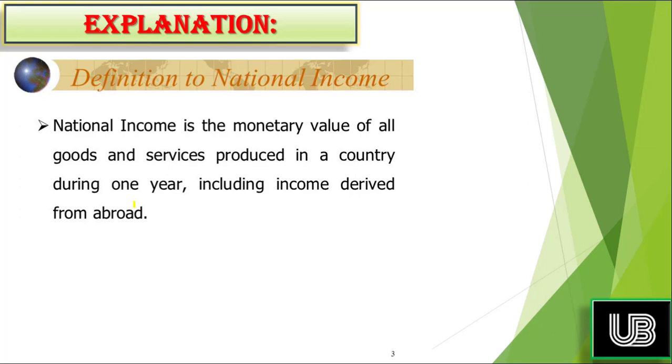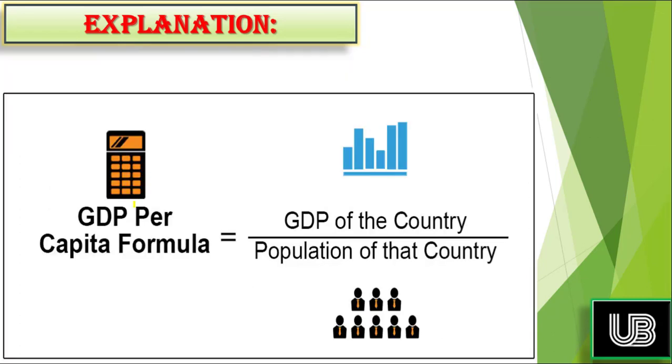Moving toward the next thing, that is the GDP. How to calculate GDP? If you total the value of each and every good and service that is produced in the economy, that will form the GDP. But when we divide the total value of goods and services produced in the economy by the population of the country, it becomes the average income of that country.